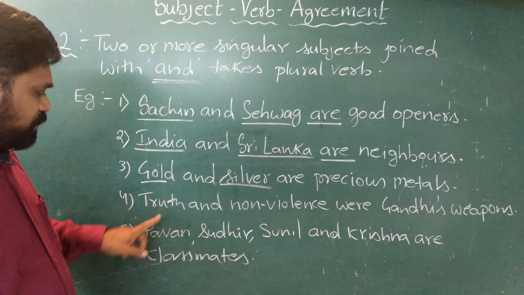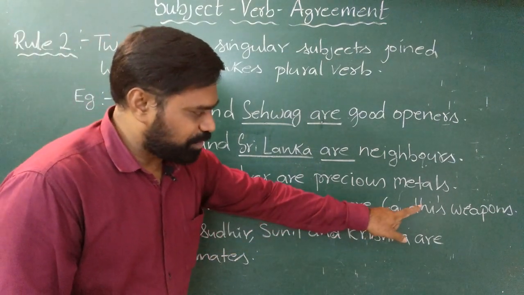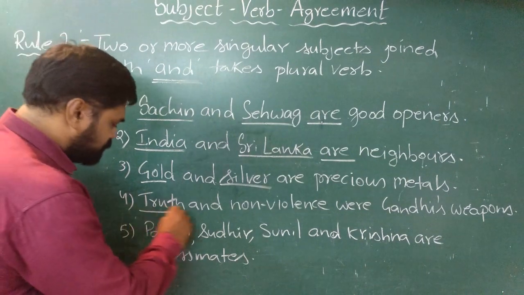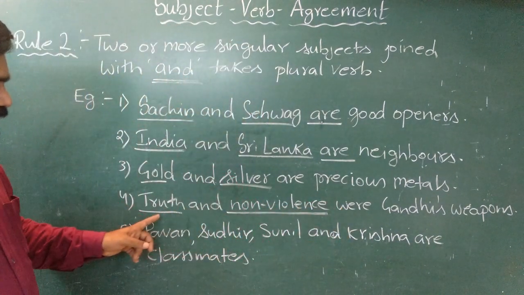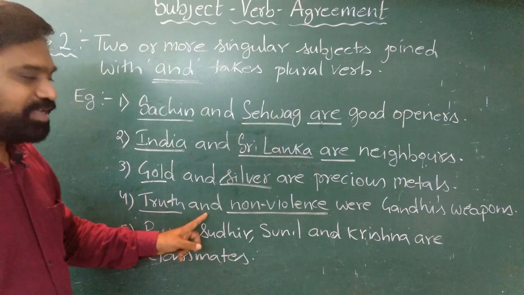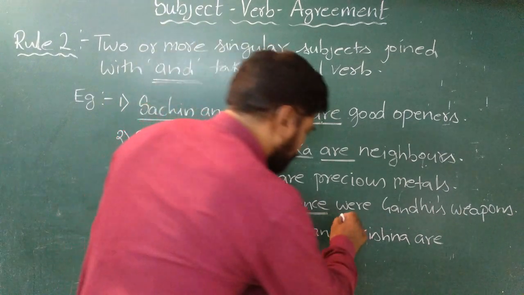See the fourth example. Truth and non-violence were Gandhi's weapons. Here, truth is one subject and non-violence is the second subject. Both are singular subjects which are joined by and. Hence, they take a plural verb, were.